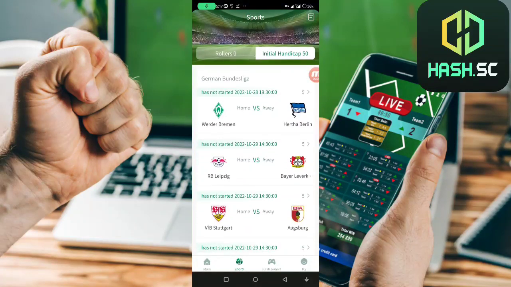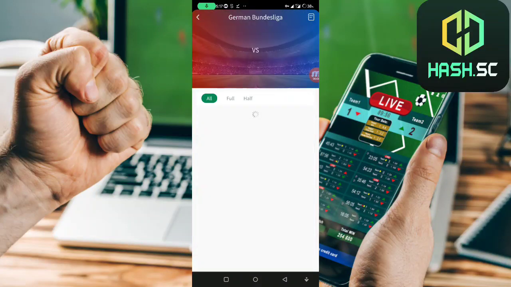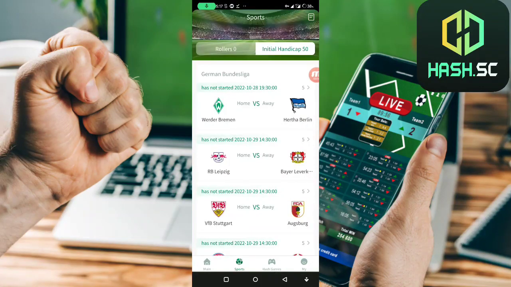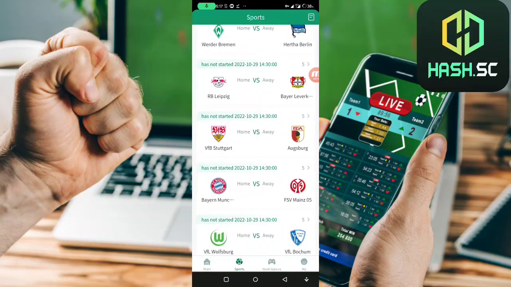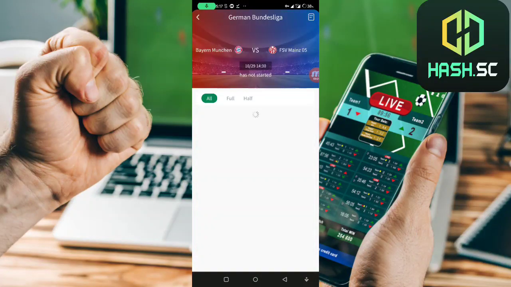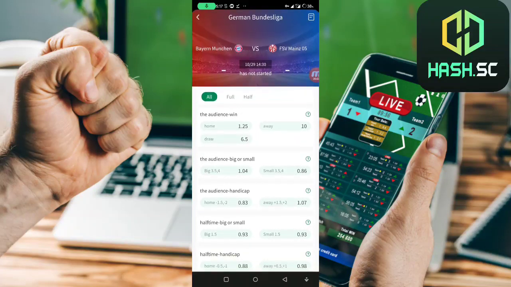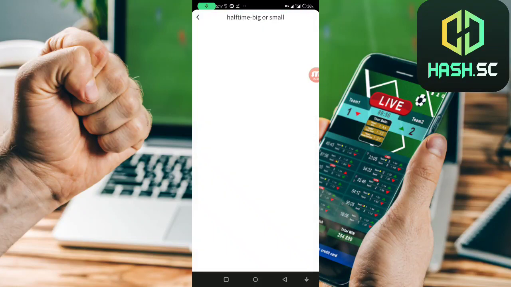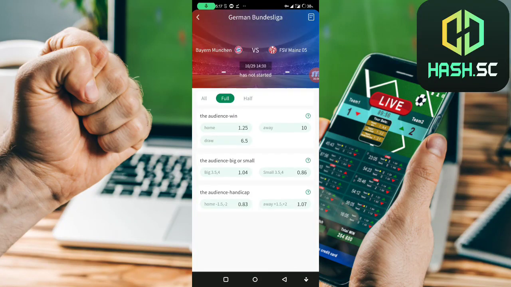And now we have also the initial handicap game. As you see, we have many matches where you can play. Yeah, as you see here, we have the full match, we have also the half match. Yeah, you can also check the other matches. Yes, as you see here, for example, Bayern Munich. Yeah, that's the full match and this is the half match. You can see all the information here, as you see, of the halftime, big or small. Also we have the full match, as you see here, the audience win, and we have also the audience big or small.